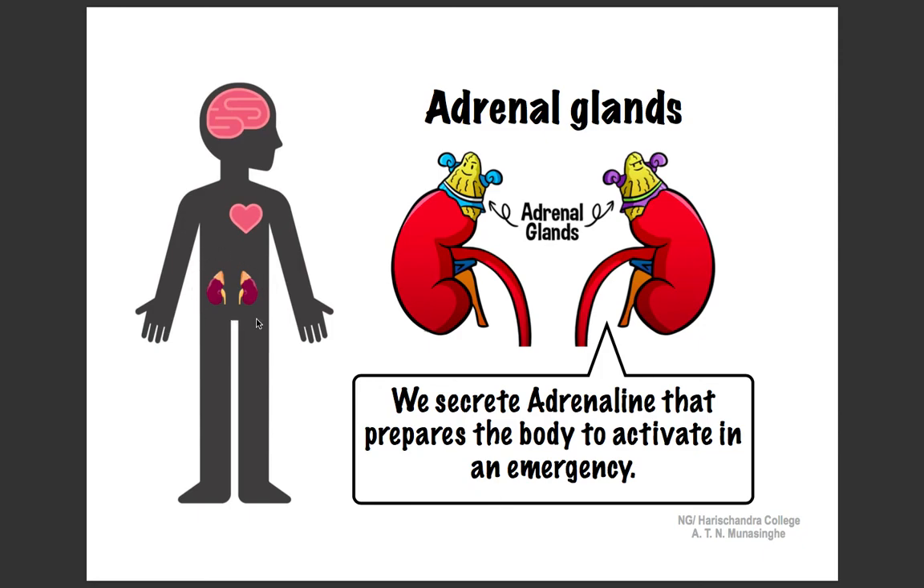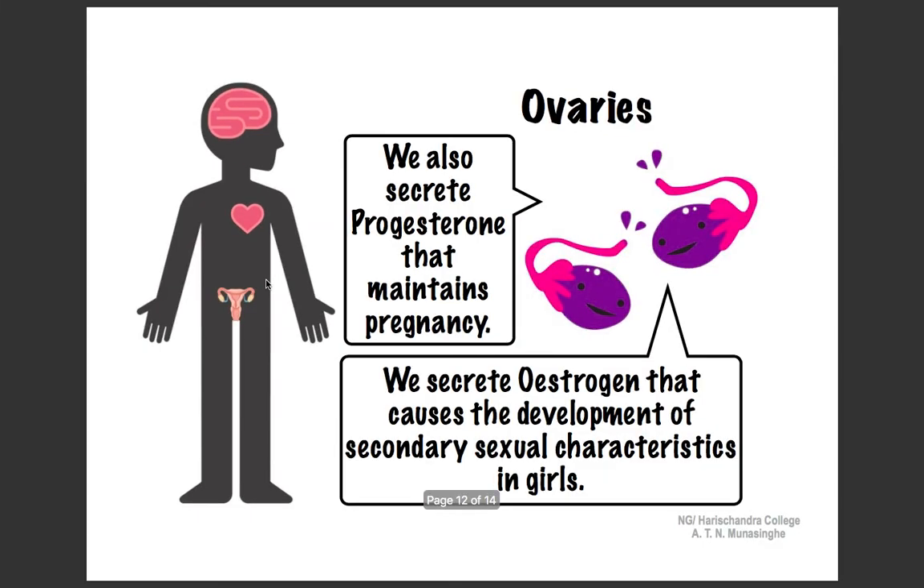Adrenal glands are located above the kidneys and they produce adrenaline that acts on various body tissues to prepare the body for a fight or flight response during an emergency. Ovaries in females are located below the kidneys and they produce estrogen and progesterone. Estrogen is required for the development of female secondary sexual characteristics and development of eggs. Progesterone prepares the body for a fertilized egg and helps maintain pregnancy.